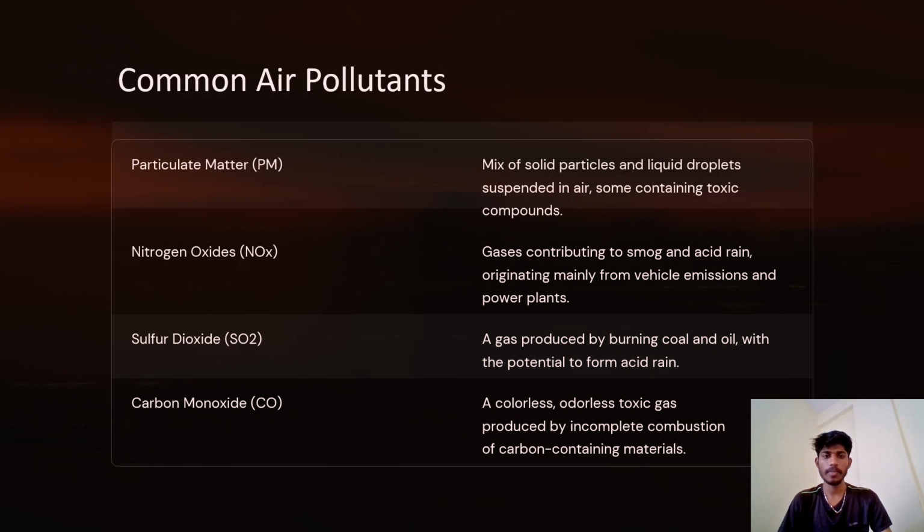Now let us see the common air pollutants: particulate matter, nitrogen oxides, sulfur dioxide, and carbon monoxide. Particulate matter: a mix of solid particles and liquid droplets suspended in air, some containing toxic components. Nitrogen oxides: gases contributing to smog and acid rain, originating mainly from vehicle emissions and power plants. Sulfur dioxide: a gas produced by burning coal and oil with the potential to form acid rain. Carbon monoxide: a colorless, odorless toxic gas produced by the incomplete combustion of carbon-containing materials. So this was all about the common air pollutants.